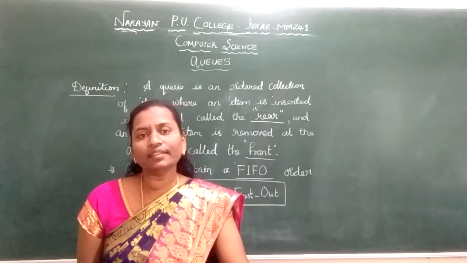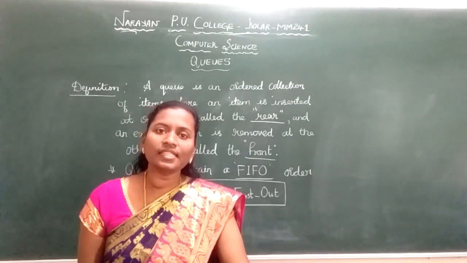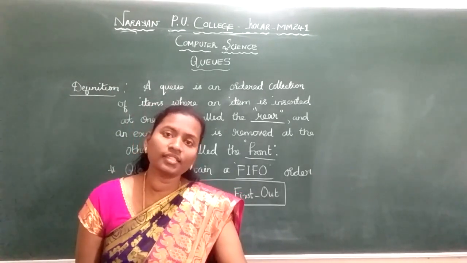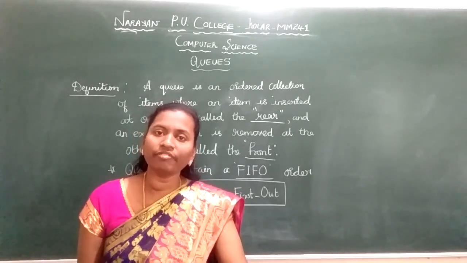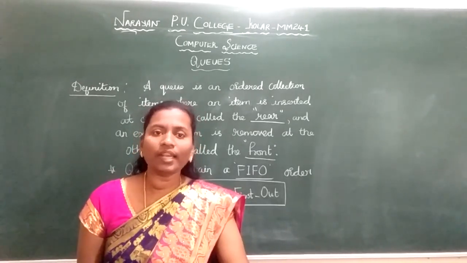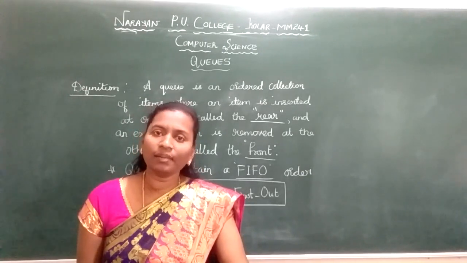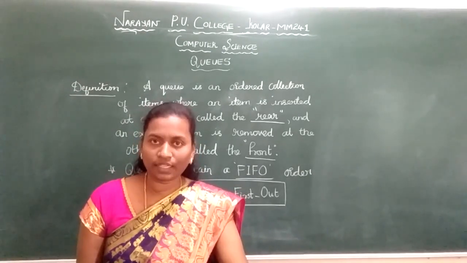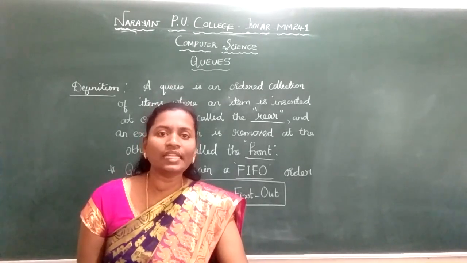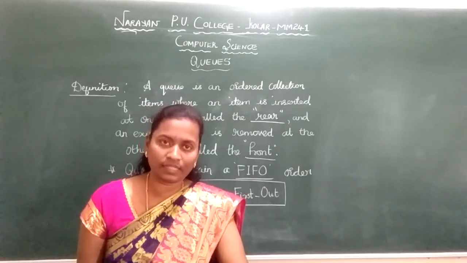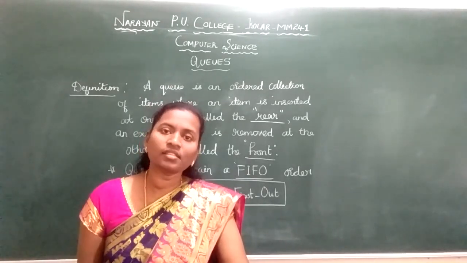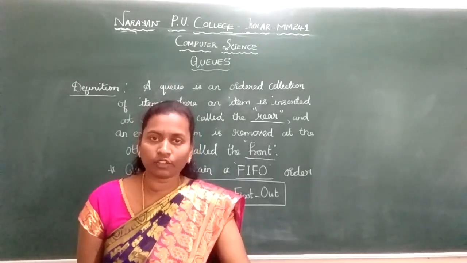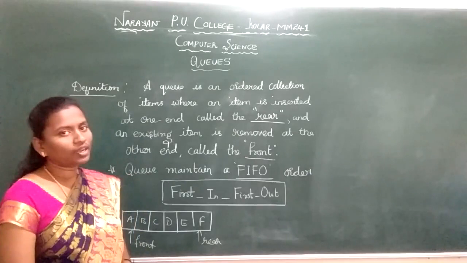A queue is also a linear data structure where the insertion takes place at one end, that is called the rear end, and the deletion takes place at the other end, which we call the front end. Before getting into the definition, I repeat that a queue is also like your stack. It is a linear data structure where insertion and deletion take place at two different ends. Whereas in stacks, insertion and deletion take place at the same end, which we call the stack top.